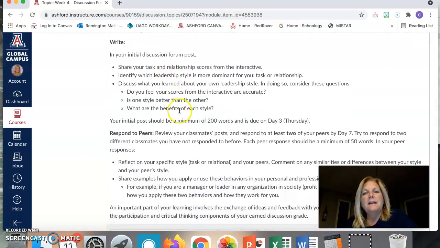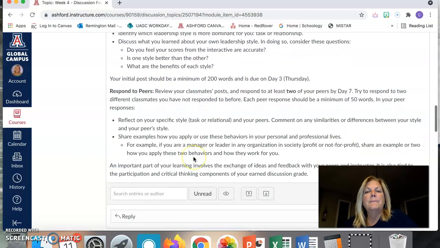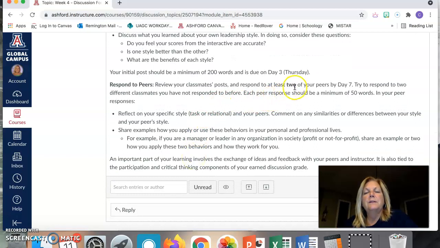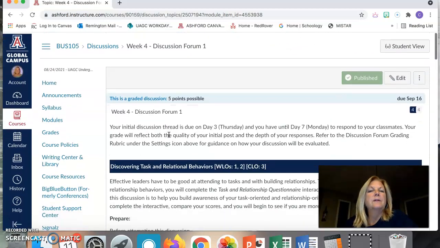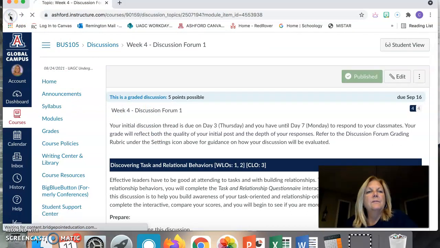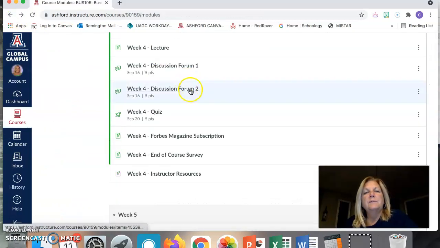And then it tells you exactly what you should be talking about in your response to the discussion question. It needs to be 200 words, and it's due on Thursday, which is day 3. You do need to respond to at least 2 peers by day 7, which is the last day. And then it gives you some questions to prompt you in your response. Okay? And then when we click over, the next one is discussion 2, and it's set up the exact same way as discussion 1.